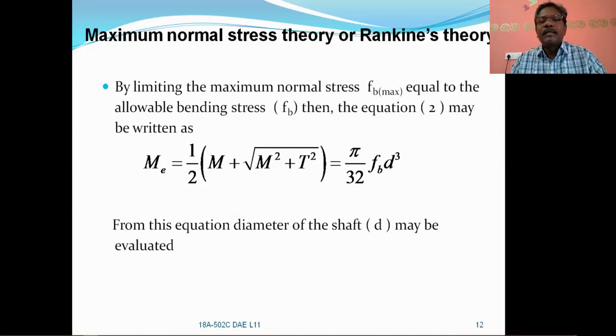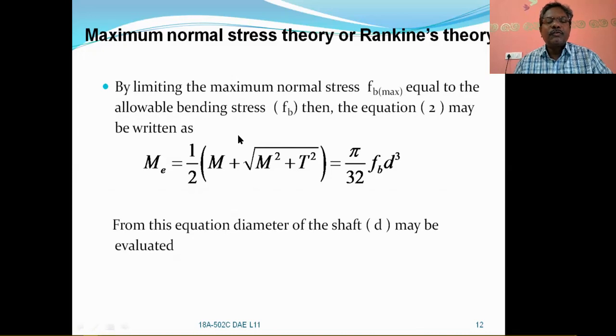From the Guest theory, we calculated the equivalent twisting moment, which will produce the same effect as the actual bending moments. Similarly, the equivalent bending moment will produce the same effect as the actual bending moment, right?